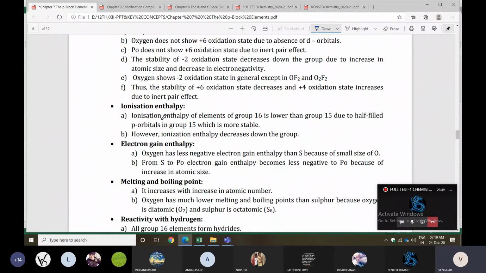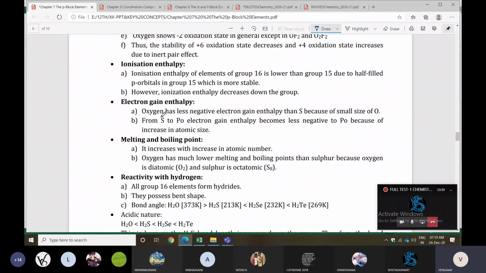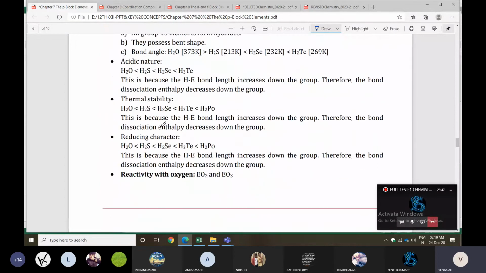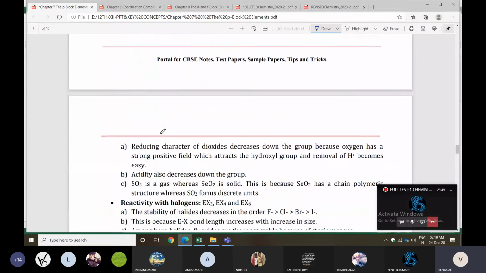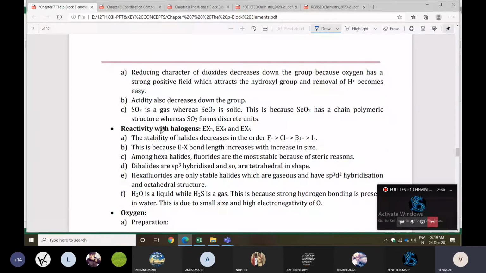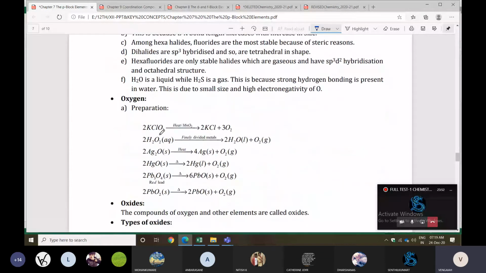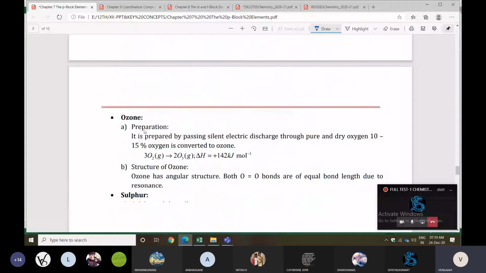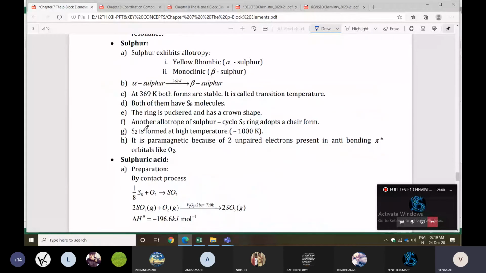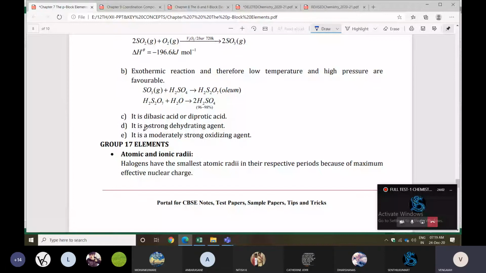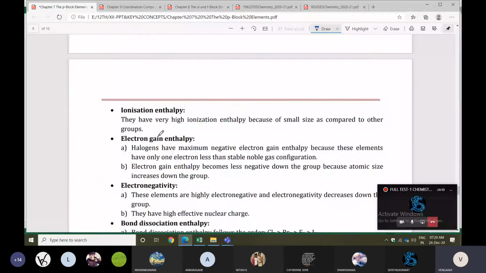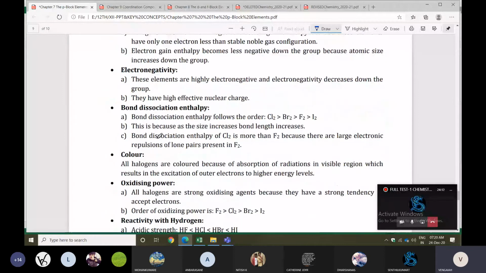Next one is ionization enthalpy. You can check electronegativity and melting and boiling points, the same things you studied. Reactivity series, reactivity with hydrogen, with oxygen, with halogens and with metals also. Next you can check oxygen: dioxygen, and ozone, which is trioxygen, and sulfur classifications also. Next the group 17 elements: atomic and ionic radii, the same thing, ionization enthalpy, electronegativity. So these points will be common for all the groups.